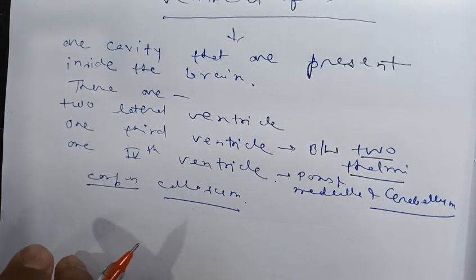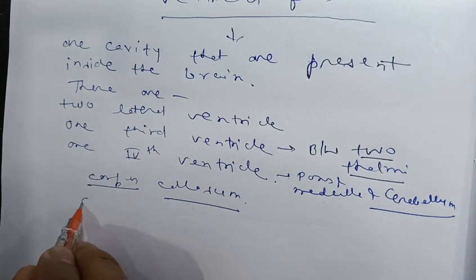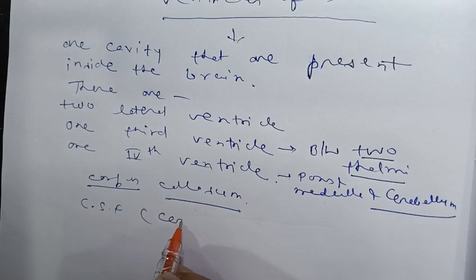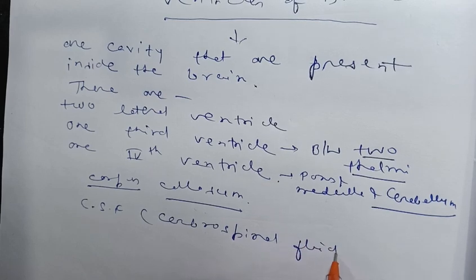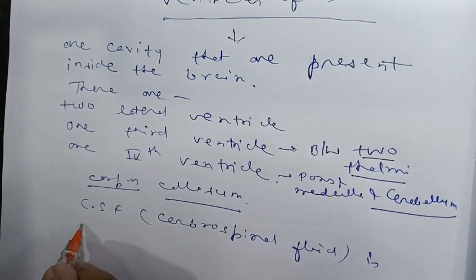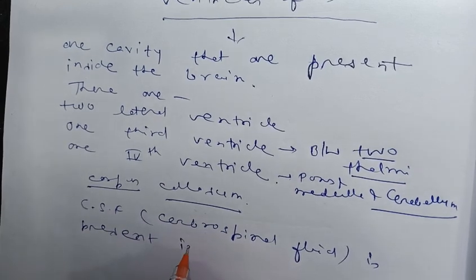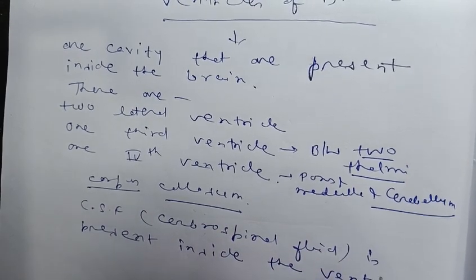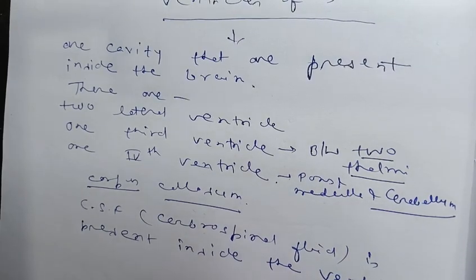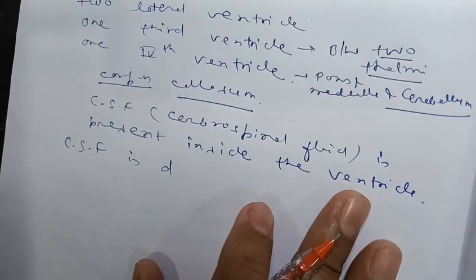Now, inside the ventricles the CSF is present. That is the cerebrospinal fluid. The cerebrospinal fluid is present inside the ventricles, and this CSF is drained